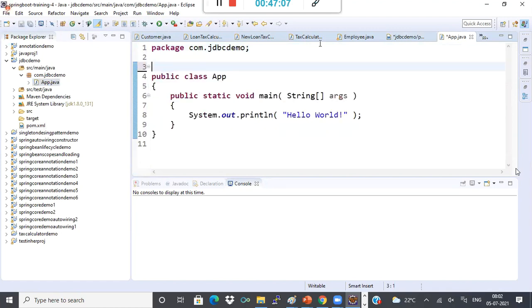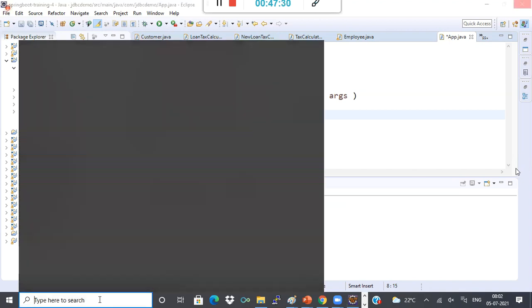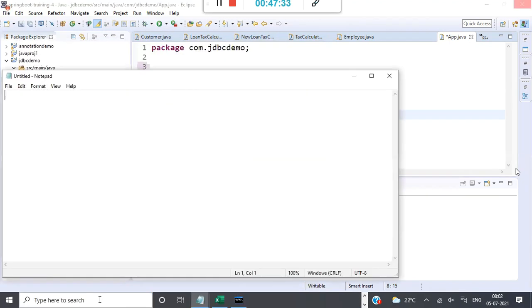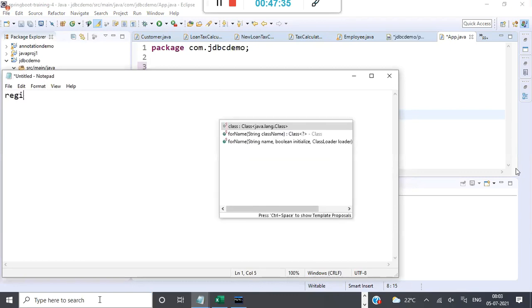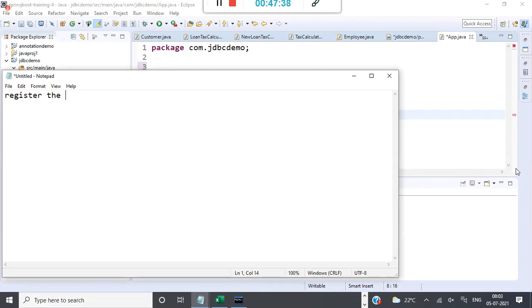To load a JDBC, I should use one driver. What are the steps in JDBC? I'm just recollecting the basics. Register the driver, because from Java you should connect using JDBC using a driver.